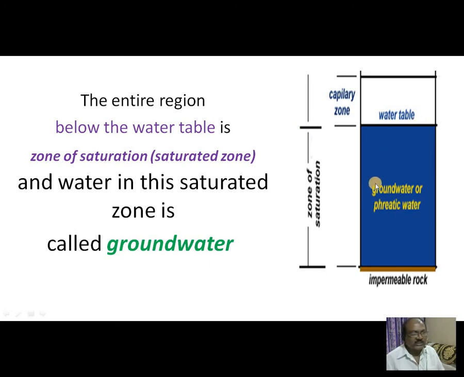The entire region below is the zone of saturation or saturated zone, and water in this saturated zone is called groundwater. So groundwater occurs in the saturated zone. This entire zone is called the saturated zone, and here water is tapped from this portion.